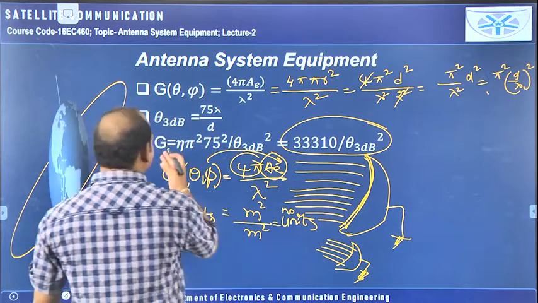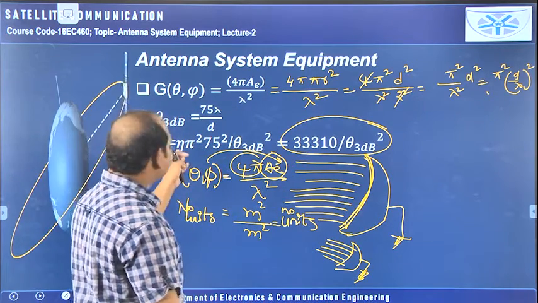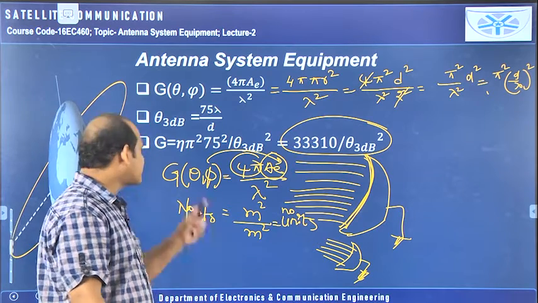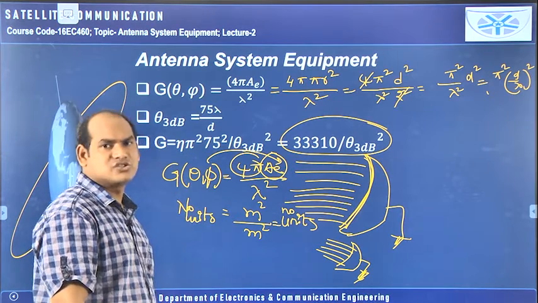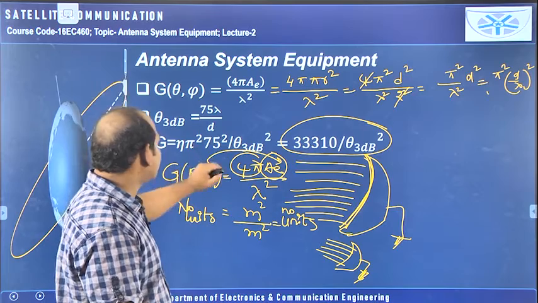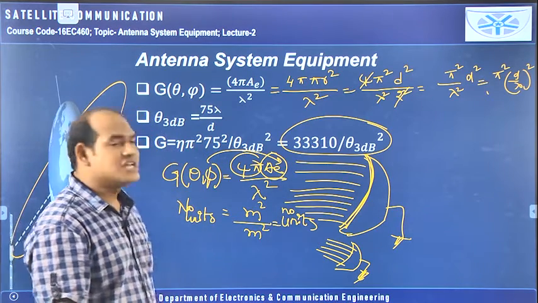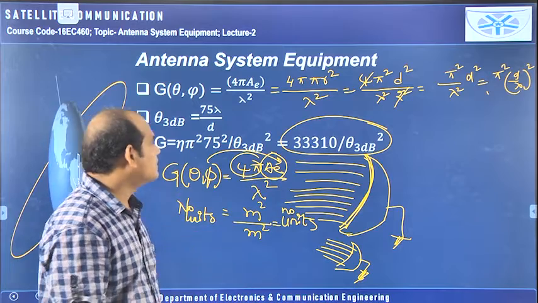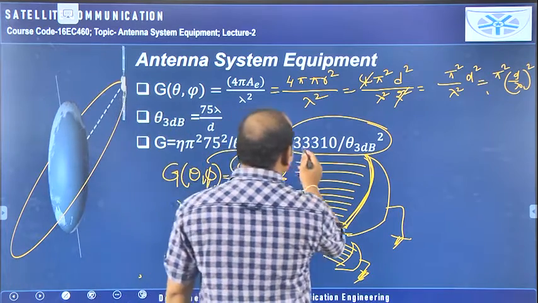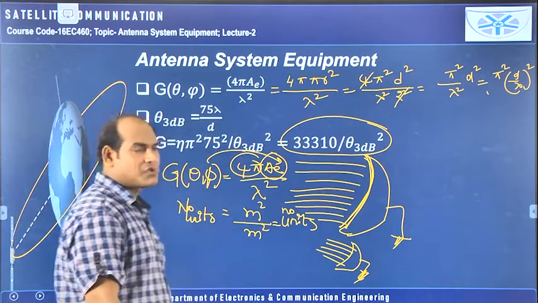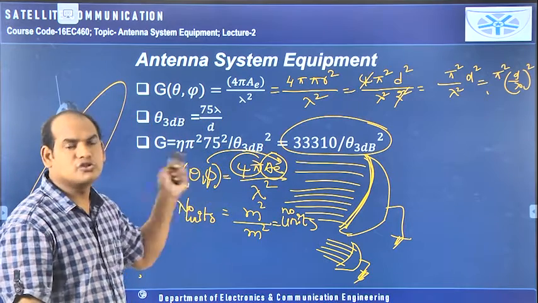Okay, so G is equal to, here the efficiency value you can take for the practical antenna, approximately 60%. 60% means you need to write eta is equal to 0.6. Next, pi square is constant. So if you do the calculation, you will get G in terms of half power beamwidth, that is 33,310 by half power beamwidth square. Like this you will get. This is the equation you have to remember to do the problems.